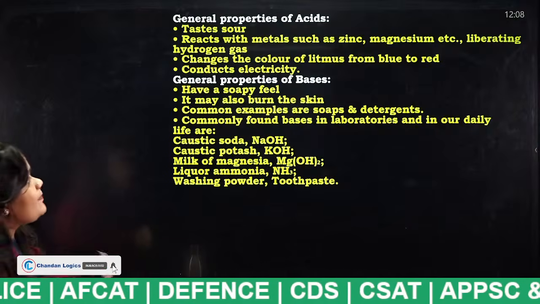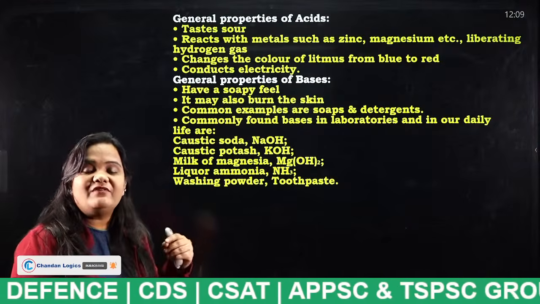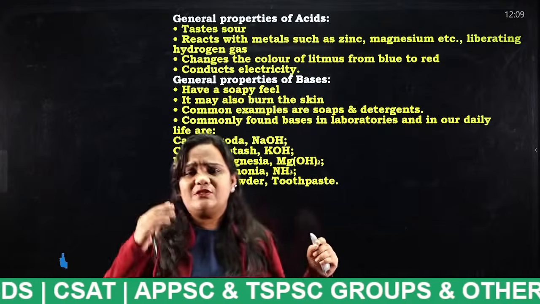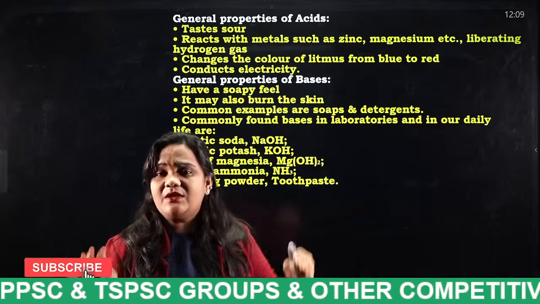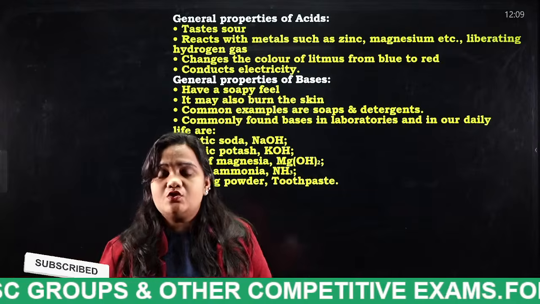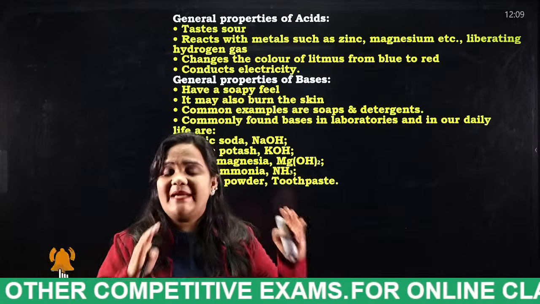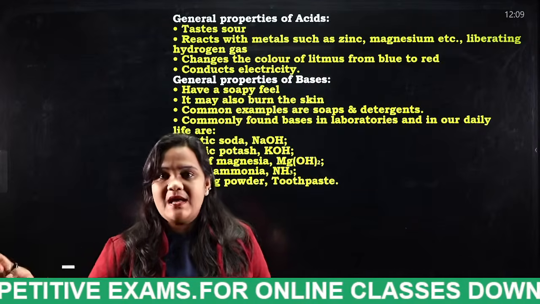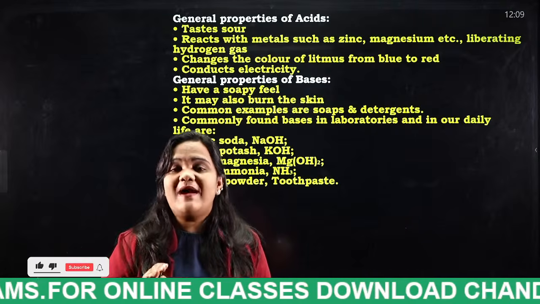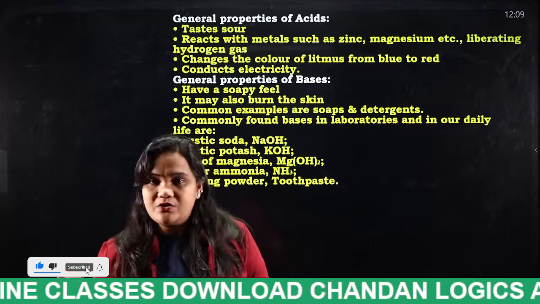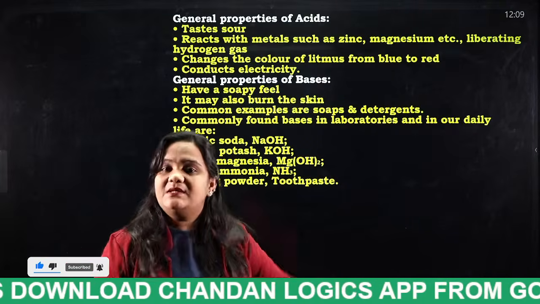Next, general properties of acids. I have discussed what is acid, what is base, how they react with ammonium salts, what is pH, what are the pH values of acids and bases, and how the pH value is neutral when pH is equal to 7. So these are all discussed here.